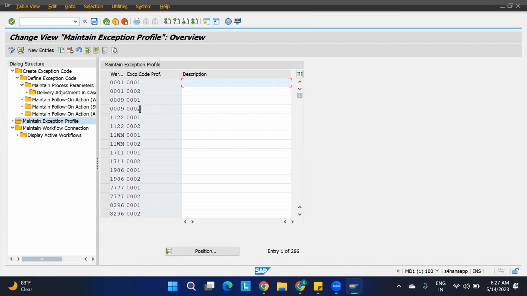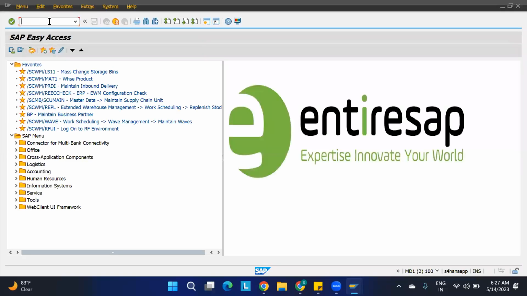Okay. So like that. This one is specific to warehouse number also, right? Warehouse number, we are going to a particular warehouse. Correct. Here I am just creating the exception profile. But where I have to assign, I'll just show that. I said we have to assign it to one user, correct?